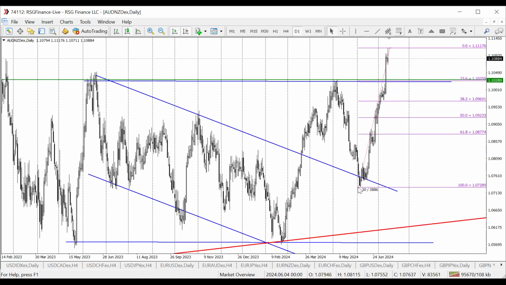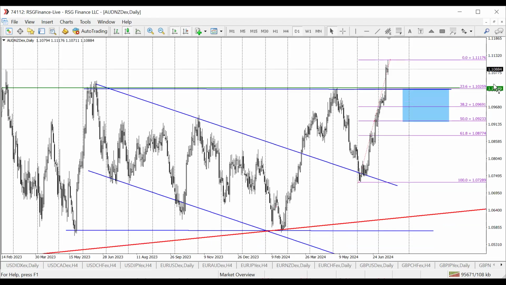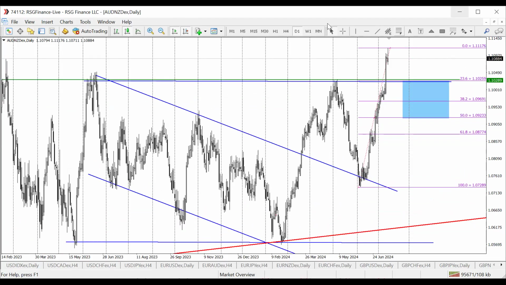But don't forget, with such a rally as this, we potentially will see some level of correction. As always, I like to take it from the 23.6 level. Okay, from this level up, if we're able to get that correction into this level, it will be a good place to go long on this trade. So AUD NZD, that's the last one on Australian dollar.